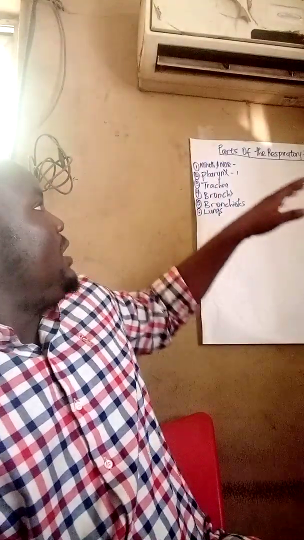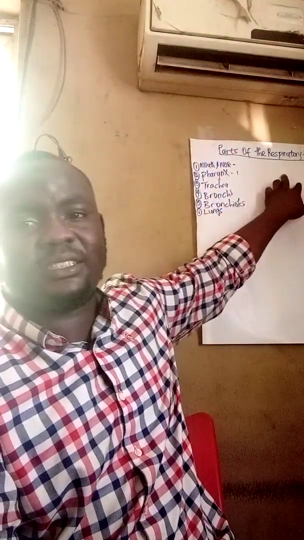If you look at the body here, I've written the parts of the respiratory system, or organs that are used for respiration.